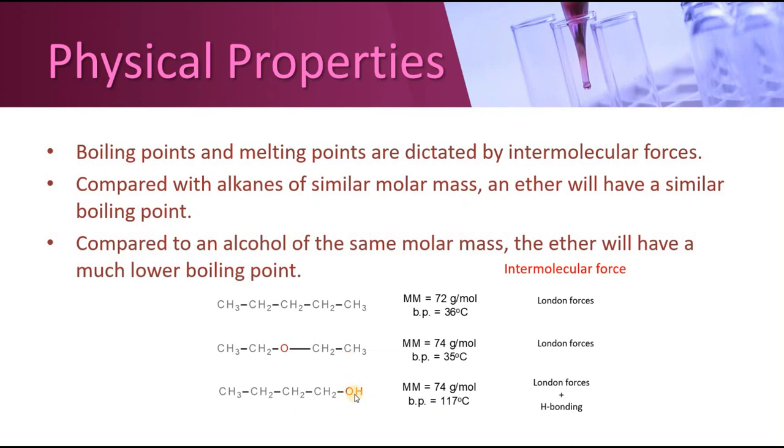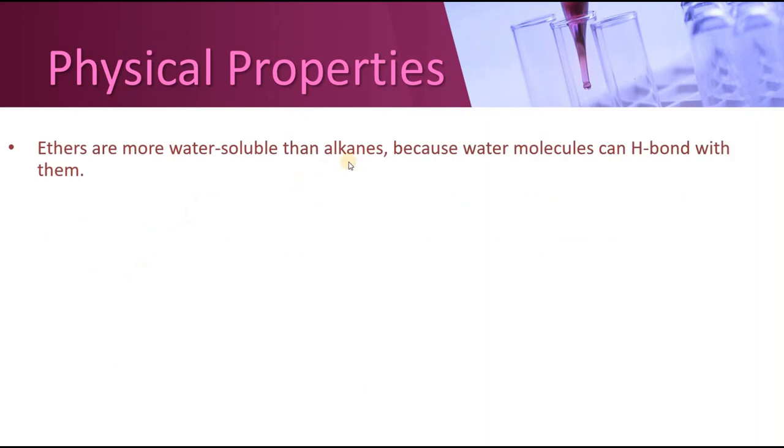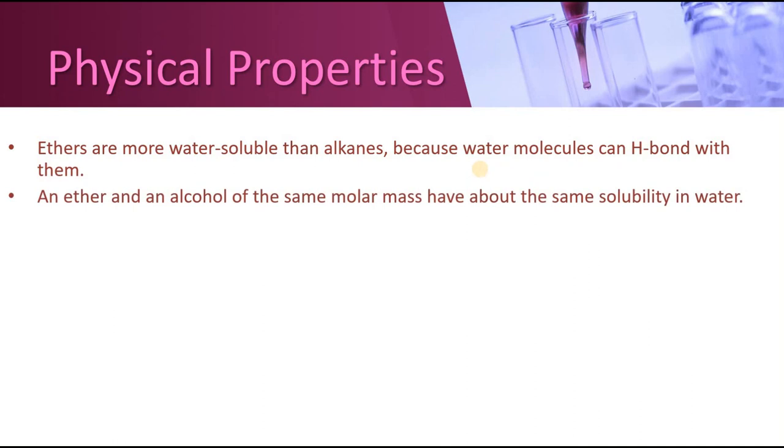Why ethers have got lower boiling point as compared to alcohols, or why ethers and alkanes have got similar boiling points? So you can answer it. Some other physical properties are their solubility in water. They are more water soluble as compared to alkanes. Why? Because in alkanes we don't have any oxygen which can make hydrogen bond with the water molecule. In case of ethers, they do have oxygen which can make hydrogen bond with the hydrogens of water. So that's why they will be more soluble when compared with the alkanes.